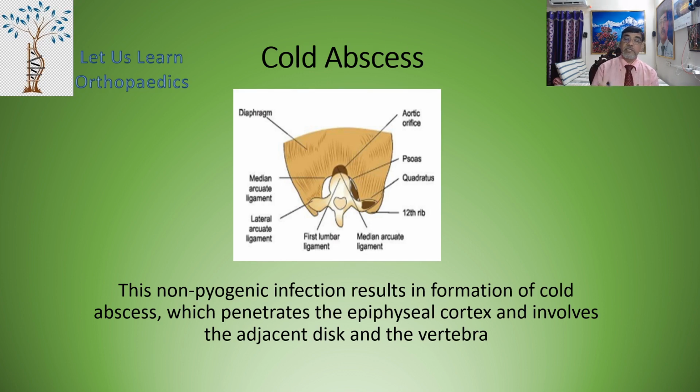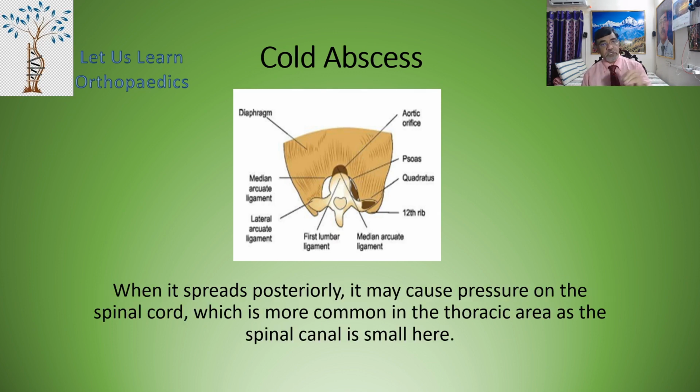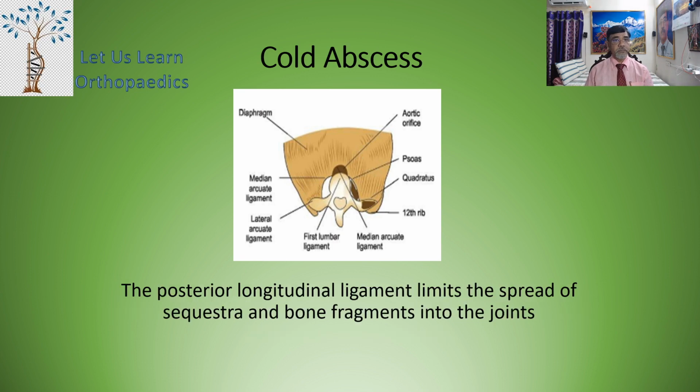Now this non-pyogenic infection results in the formation of cold abscesses, which penetrate the epiphyseal cortex and involve the adjacent disc and the vertebrae. It may also spread beneath the anterior longitudinal ligament and may reach the neighboring vertebra. When it spreads posteriorly, it may cause pressure on the spinal cord, which is more commonly seen in the thoracic area because the spinal canal is smaller in this particular area. Now the posterior longitudinal ligament limits the spread of the sequestra and the bone fragments into the joints.